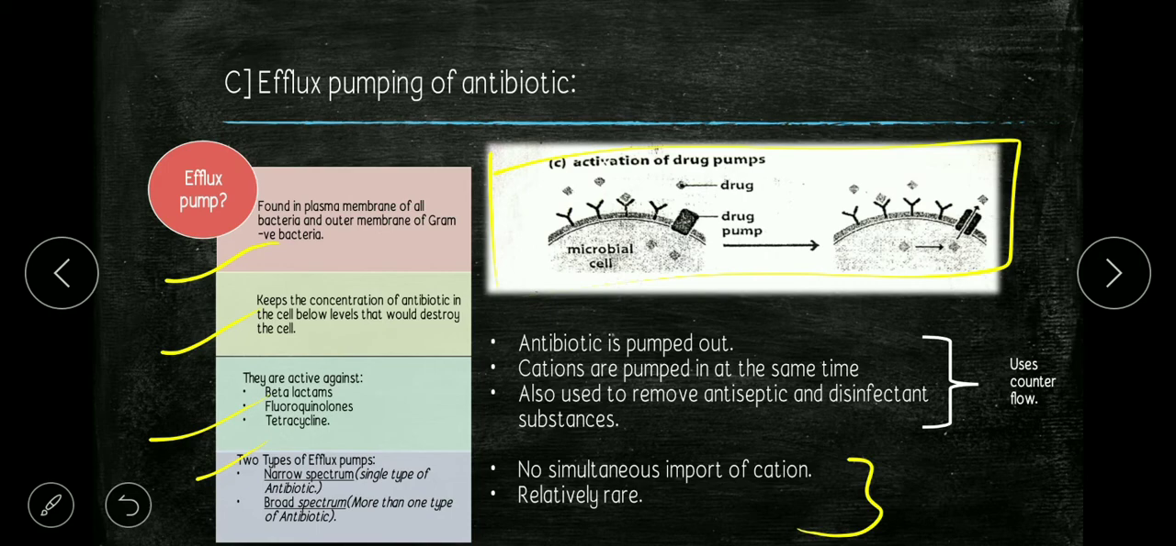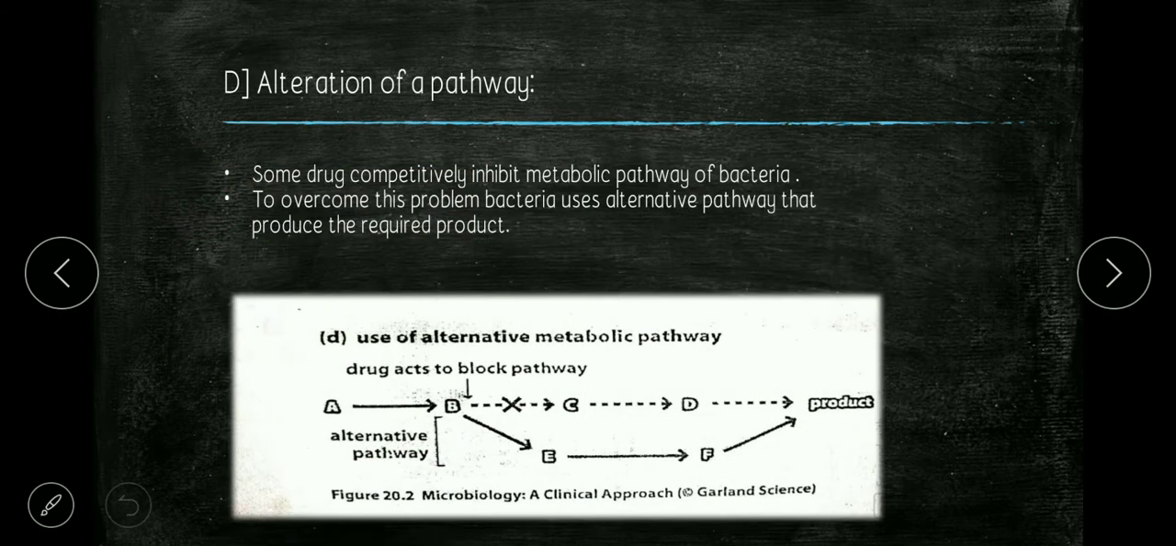Okay, so another mechanism is the alteration of the pathway. Some drugs competitively inhibit the metabolic pathway of bacteria, as you can see here in the picture. But to overcome this problem, the clever bacterium uses an alternative unblocked pathway. Here you can see in the picture that it produces the required product. Okay, this is a very simplified image I have given to you.